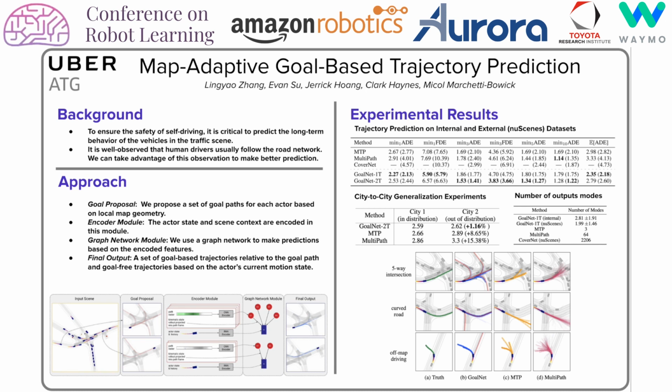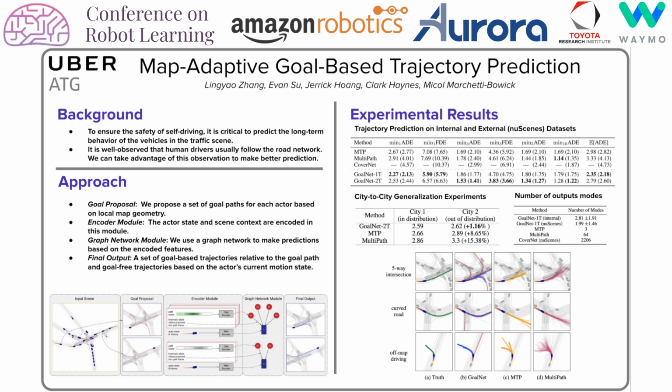In our approach, there are three core modules. The first module, Goal Proposal, where we propose a set of goal paths for each actor based on the local map geometry. In the second encoder module, we use an RNN encoder and a 2D convolution encoder to encode the actor state and the scene context respectively.